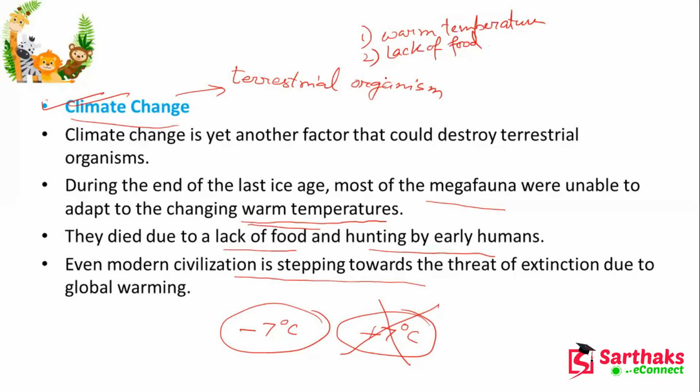Another thing, that is the hunting process of humans. Suppose they are very small, and the hunters are going and killing the animals, like they are killing elephants. So another thing is the hunting.